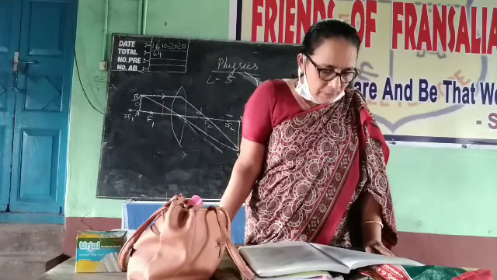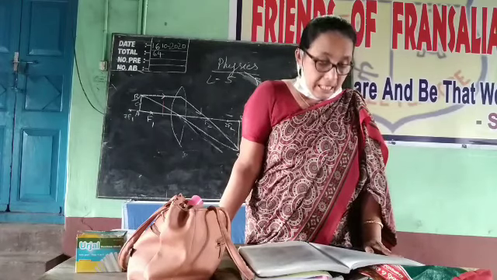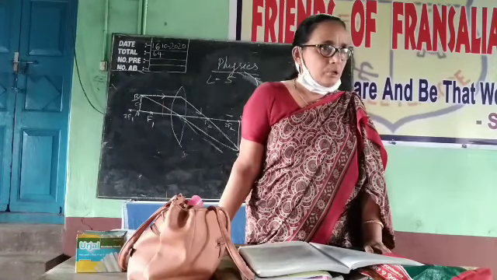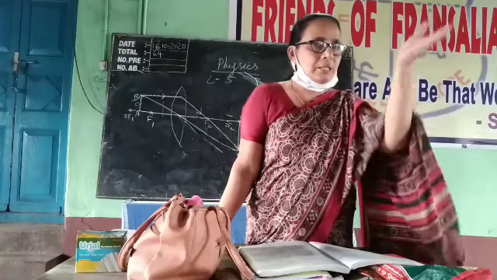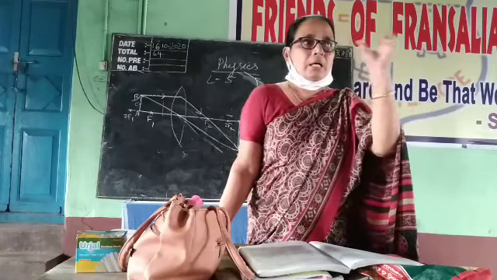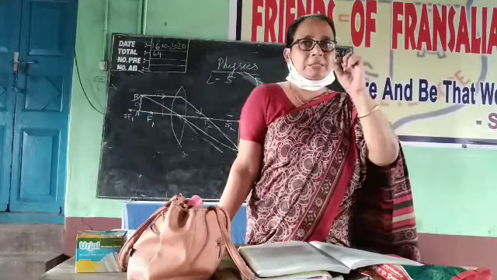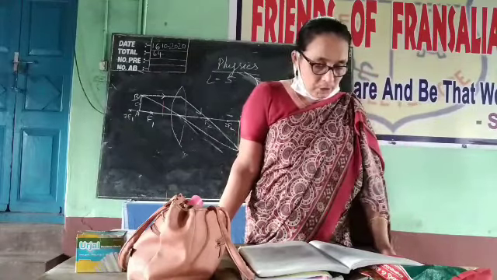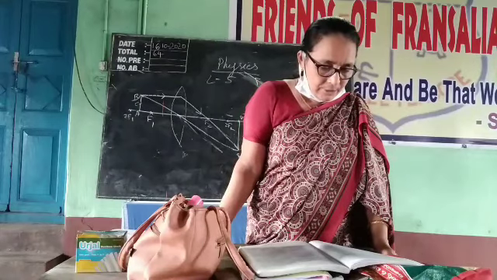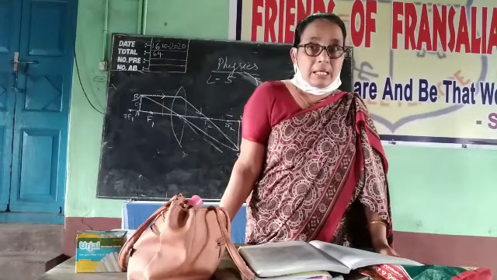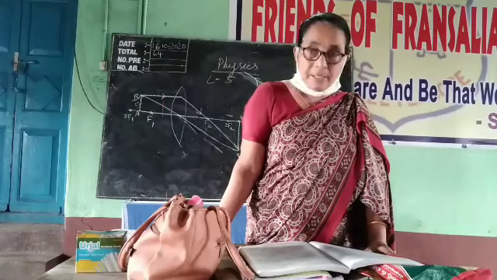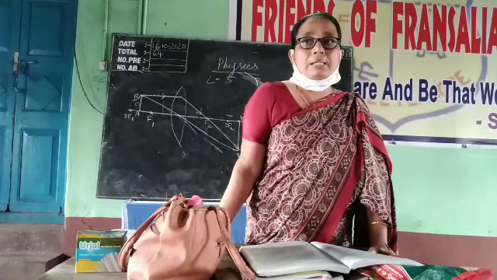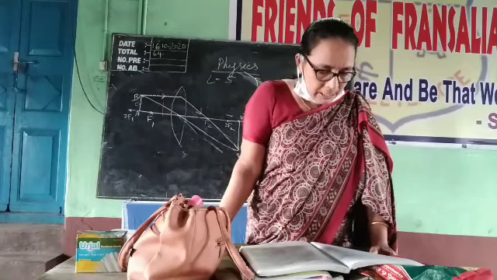Here the characteristics will be: the image is real, inverted and highly diminished to a point. If it is oblique, the image is a little bit bigger, but when parallel to the principal axis it will be a point image. Underline those points also: characteristics and location of the image formed. It will be real, inverted, highly diminished. And here you also have to learn the application, in which device it will be used.